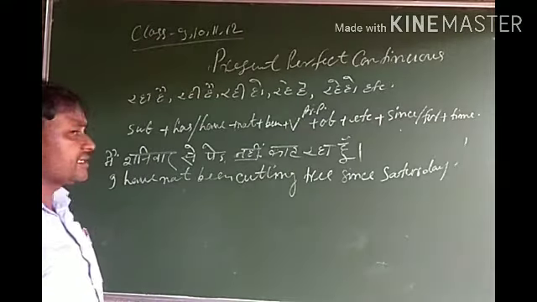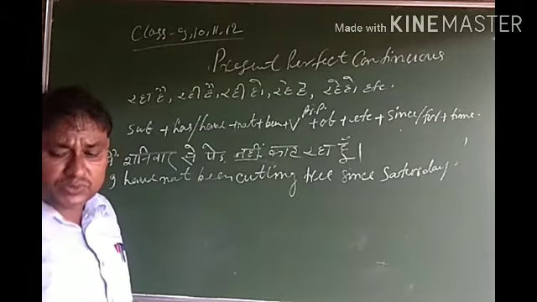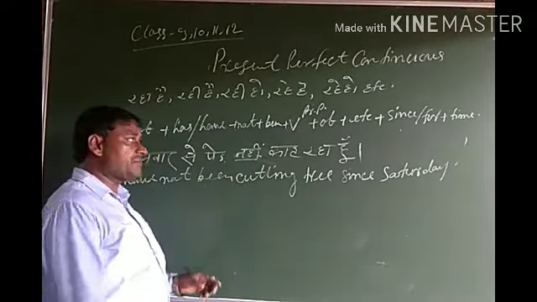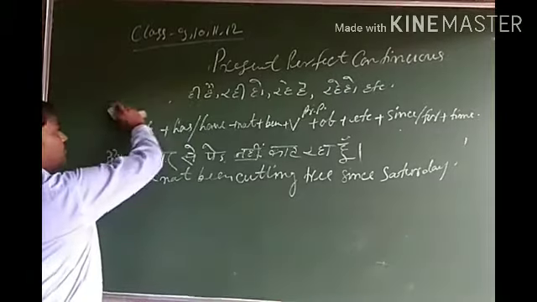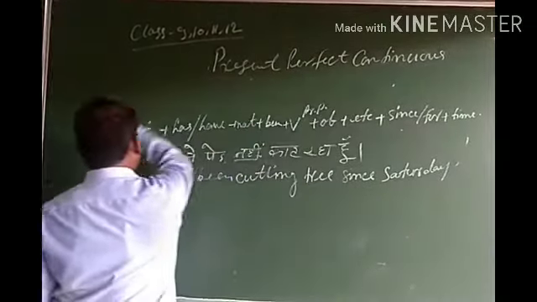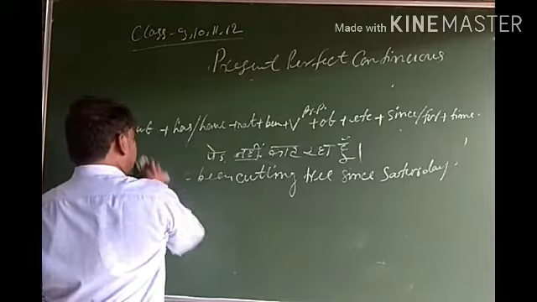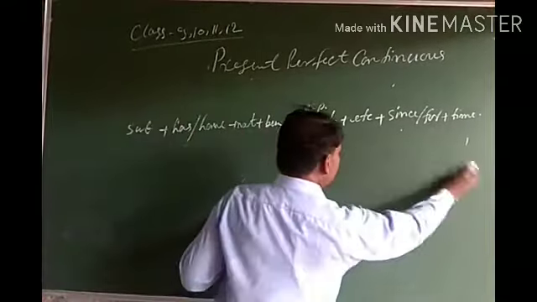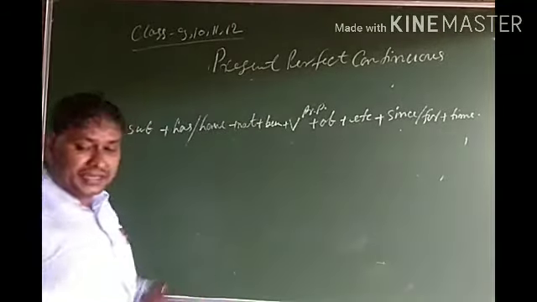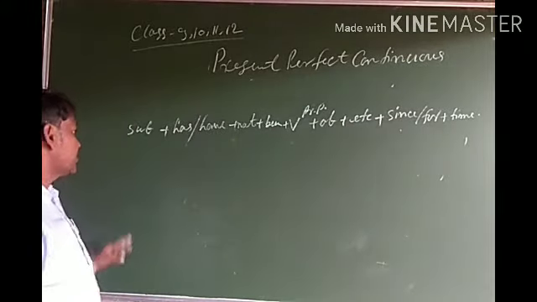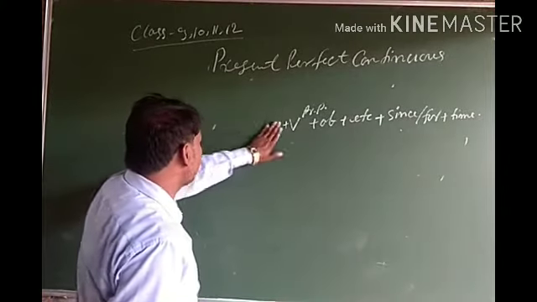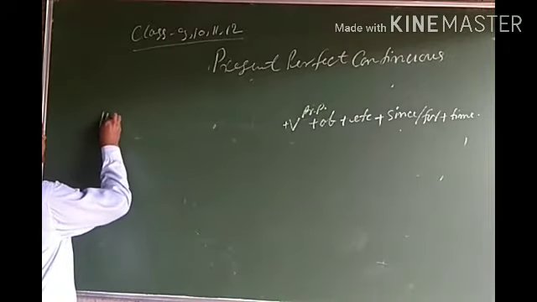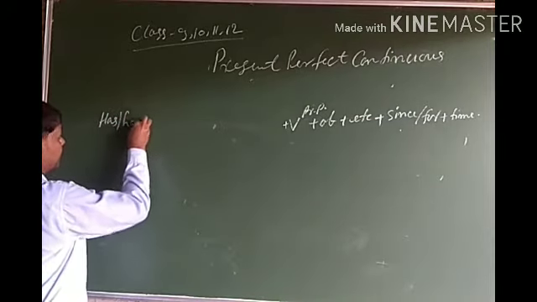Come to interrogative sentence. You know there are 2 types of interrogative sentence, yes or no type interrogative sentence and WH type interrogative sentence. In Hindi sentences, if question word क्या comes first, then first of all we have to write auxiliary verb has or have.